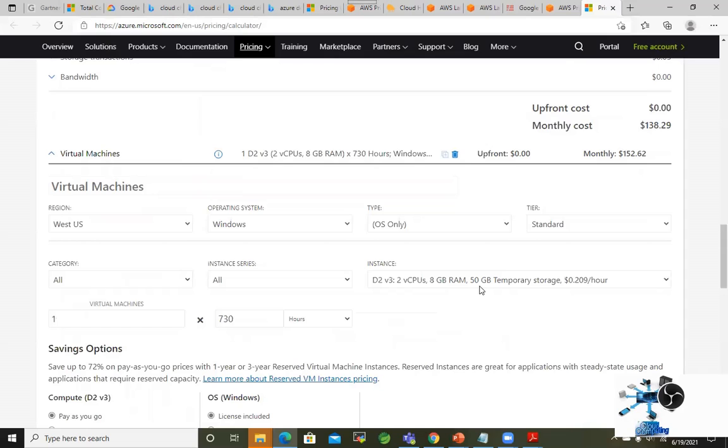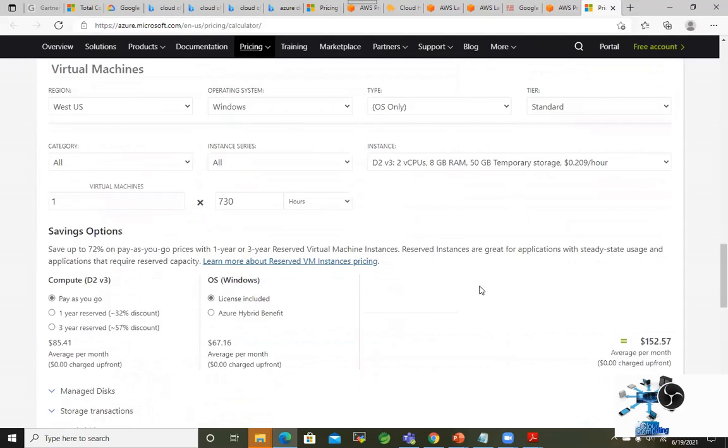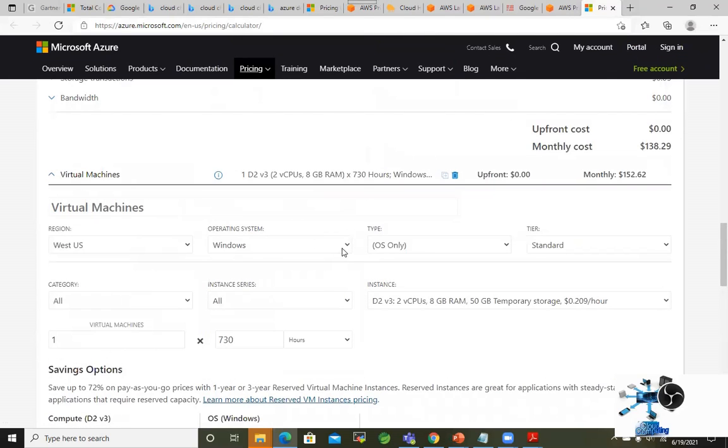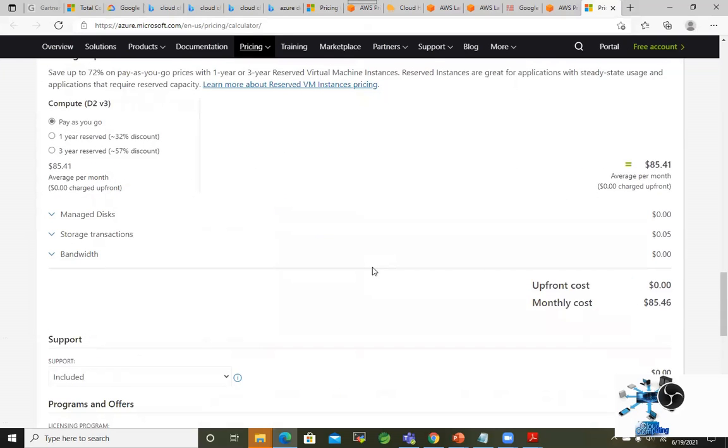Oh, so why was that cost very high? Okay, license included. We have selected OS Windows here. Forget it, Linux. And now it brings the cost down to 85. That's the reason: the Windows license was also included.